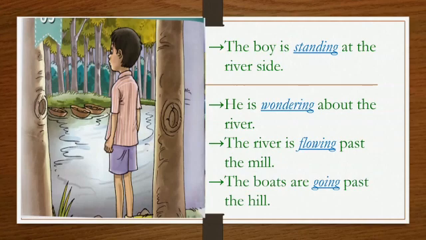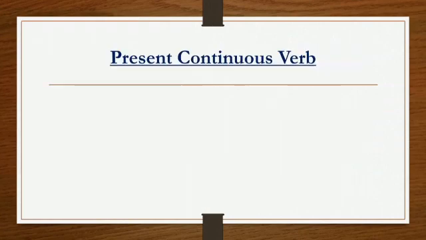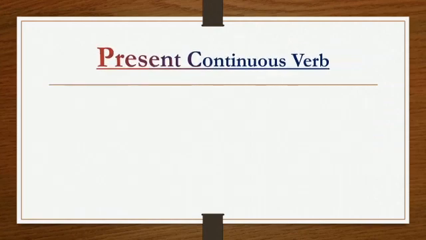Now, can you tell me what the underlined words are? Standing, wandering, flowing and going. What do they tell us about? Any idea? Let's see. So, now we are going to learn present continuous verb.